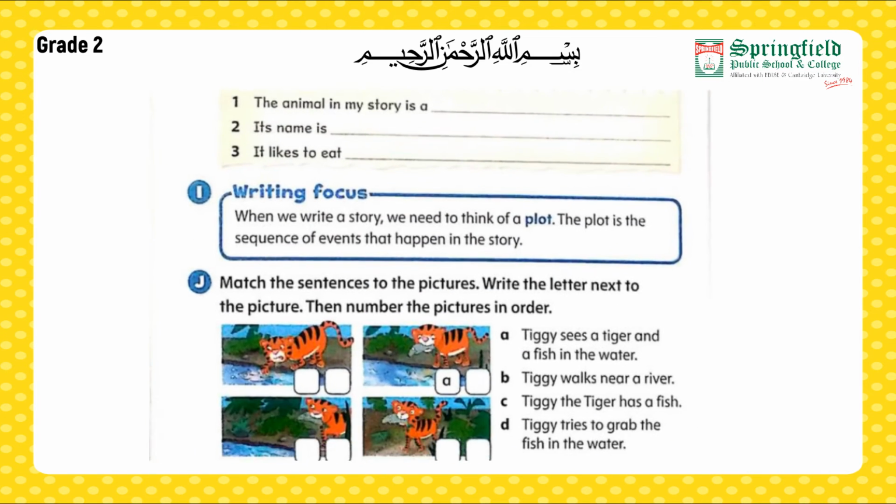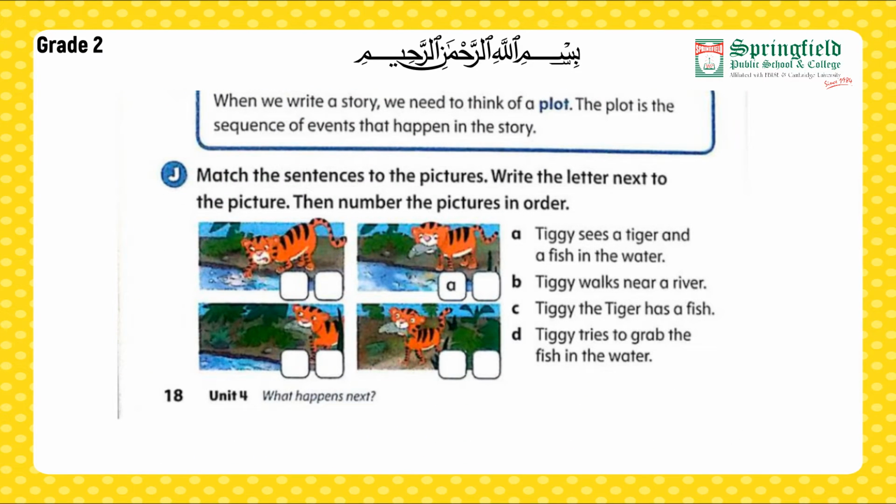Now let's move towards part J. Let's read what we have to do. Match the sentences to the pictures. You can see there are 4 pictures given and there are 4 sentences given as well. Write the letter next to the picture. They have given you 2 boxes. You have to write the letter into one of the boxes, then number the picture in order, and then you have to write the number of the picture as well. Now let me explain it again.